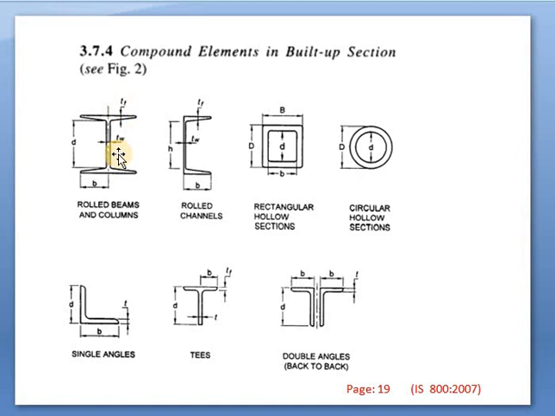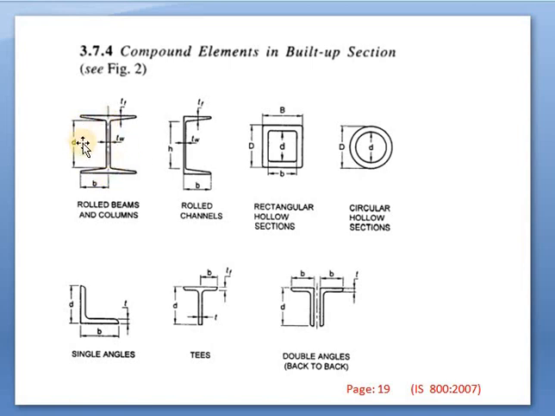So thickness of top flange and thickness of bottom flange: F stands for flange, T stands for thickness, thickness of flange, whereas T again stands for thickness and W stands for web. This vertical part is nothing but the web. So thickness of web has to be taken while designing. So TW is the thickness of web, whereas thickness of flange, top flange and bottom flange, we will take as the same if it is the same. But in some cases unequal sections are also there, that means top and bottom flange thickness may vary, but in this case it is the same.